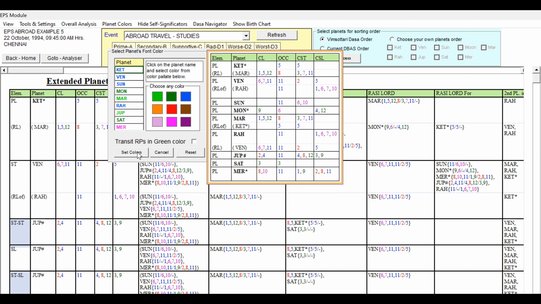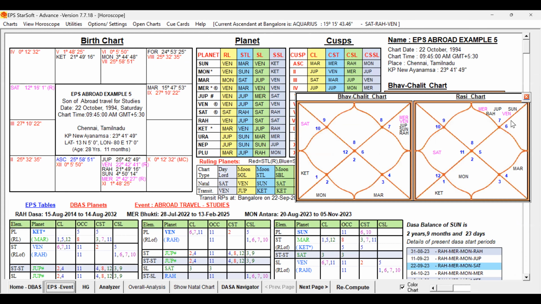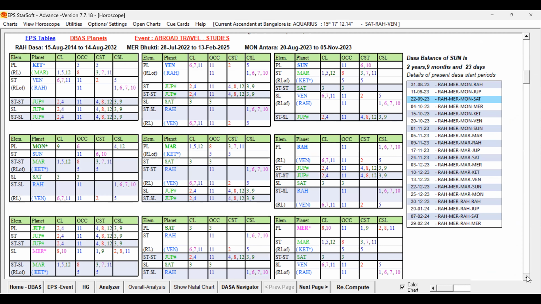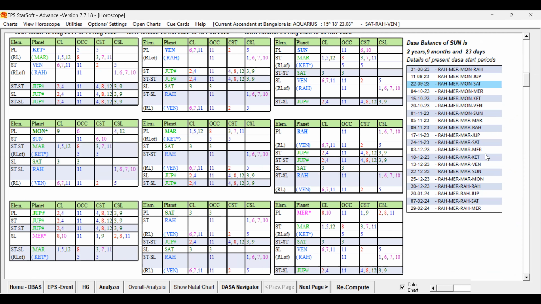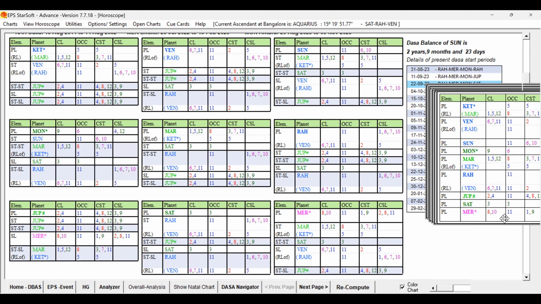Now let me set colors, and we'll go to the home page, and we will check the destiny planets, and also we will check the dasa periods. Now let us go to the home page and do the examination on the EPS tables. EPS tables, yes. Now let me open the significators.